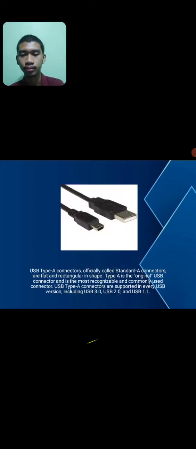USB connectors. USB Type-A connectors, officially called Standard A connectors, are flat and rectangular in shape. Type-A is the original USB type connector and its most recognizable and commonly used connector. USB Type-A connectors are supported by every USB version including USB 3.0, USB 2.0, and USB 1.1.